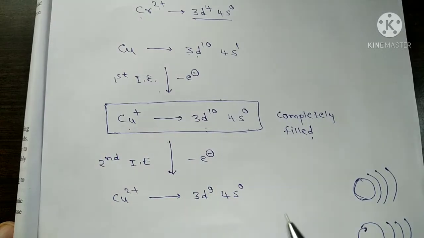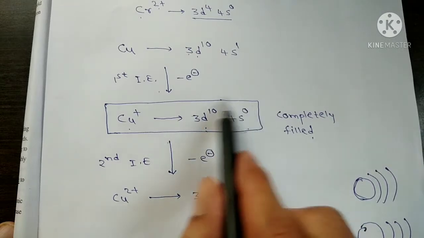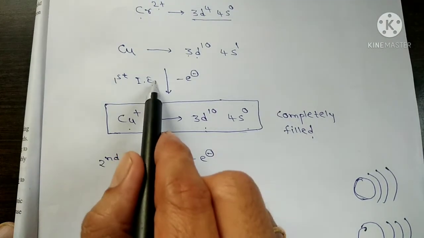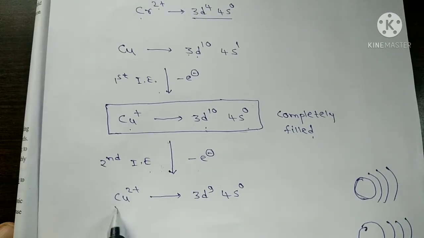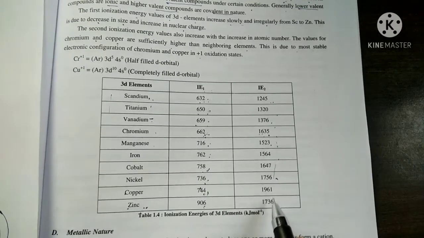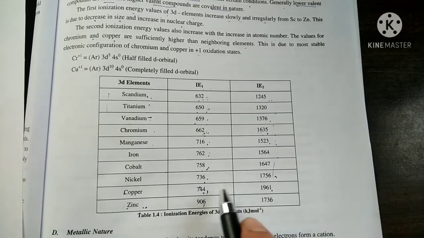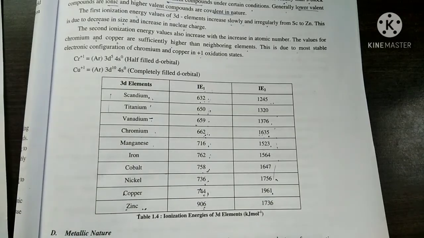To remove the second electron from this most stable configuration, the second ionization energy is much higher as compared to the first ionization energy. If we remove the second electron, it is converted into Cu2+ with 3d9 4s0. So see here, copper's second ionization energy is much higher as compared to the first ionization energy. So this is all about the ionization energy.